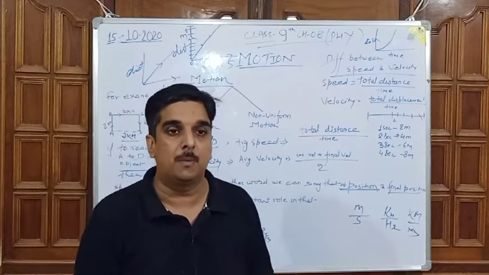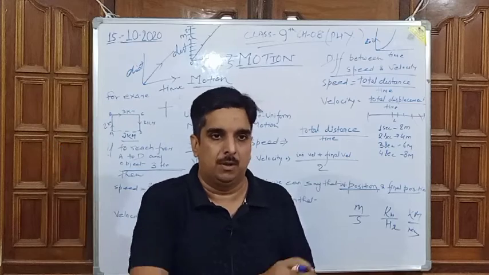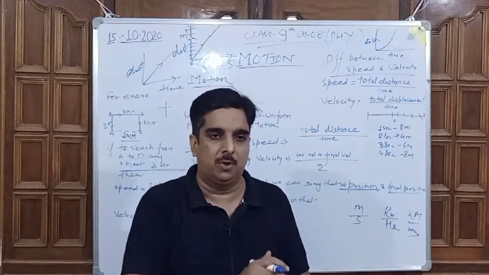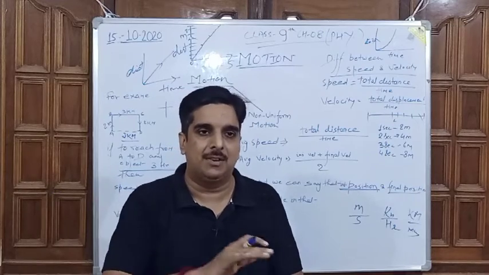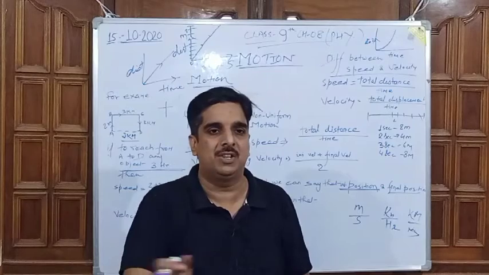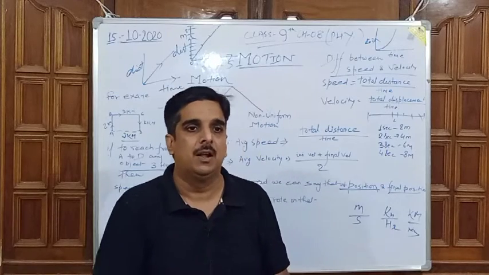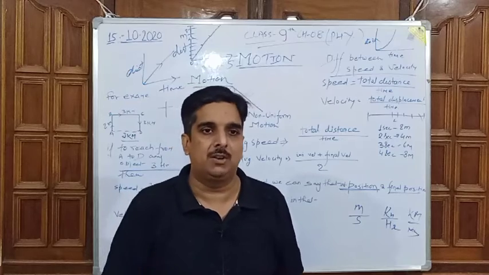Always keep it in your mind, because if you write kilometer per minute, during copy evaluation teachers are just simply checking, and they already have the answer. They will just tally your answer. It might be possible that they will not see what your unit is, and you will get 0 marks.